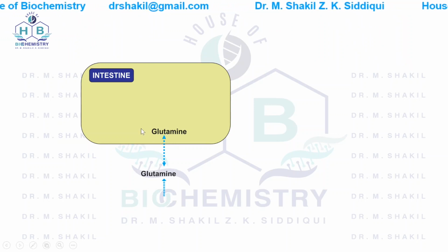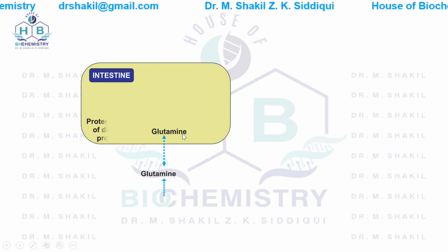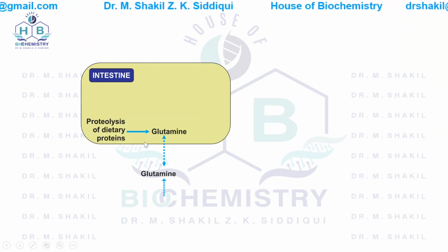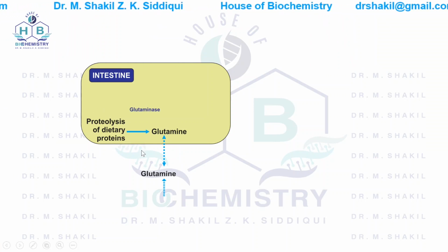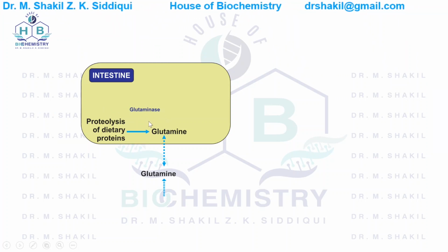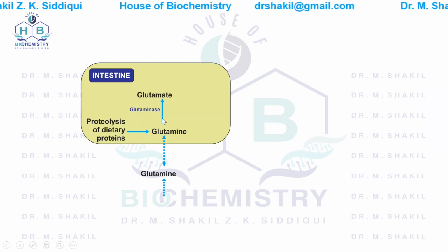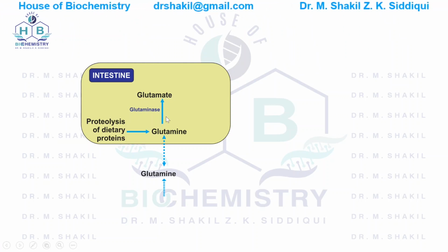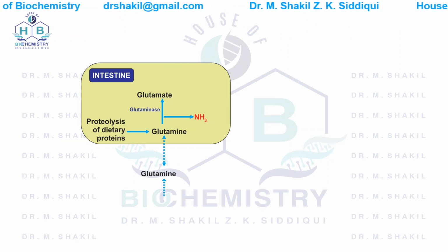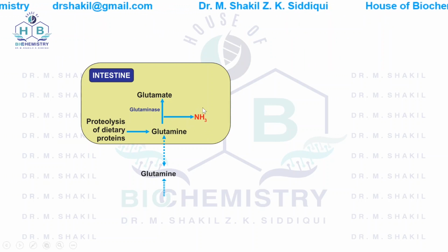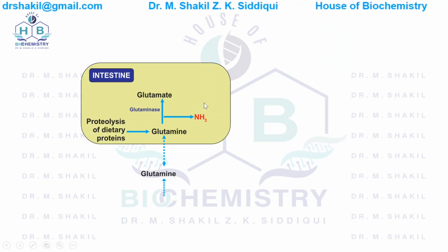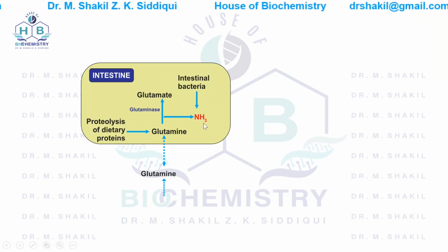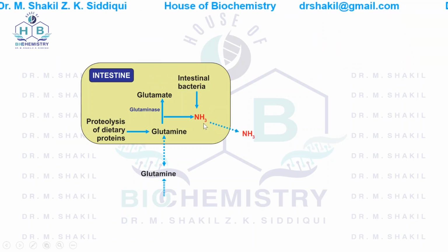In the intestine, glutamine is also formed from proteolysis of dietary proteins, and this glutamine is again converted into glutamate by the enzyme glutaminase. The glutamate thus formed releases ammonia, and this ammonia is also synthesized by the intestinal bacteria present in the intestine.